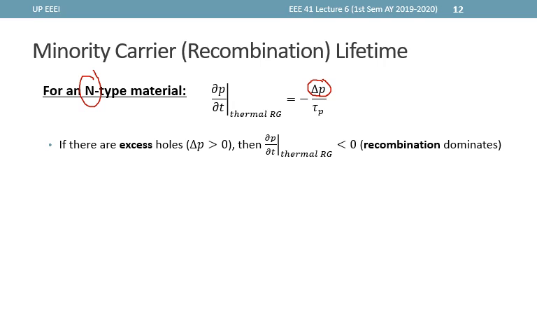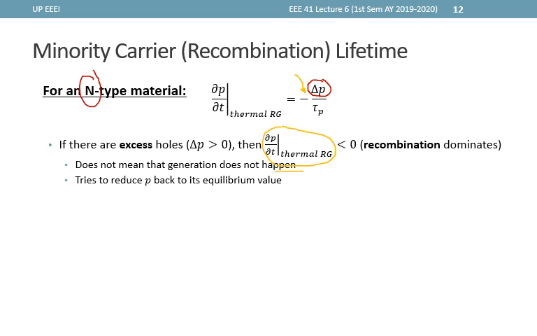First, if there were excess carriers, then delta P must be greater than 0, and this would mean that dP over dt due to thermal RG, or this term here, must be less than 0 or negative because of this negative sign. A negative dP over dt means that holes are decreasing in time and that recombination must be more dominant than generation.